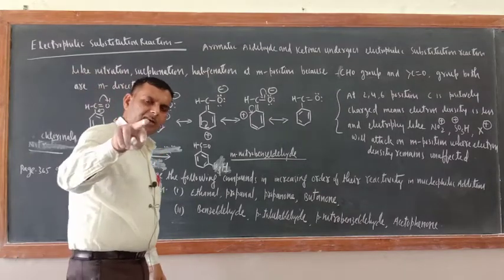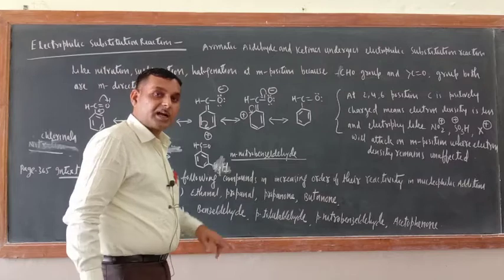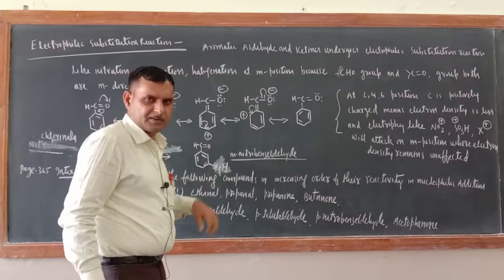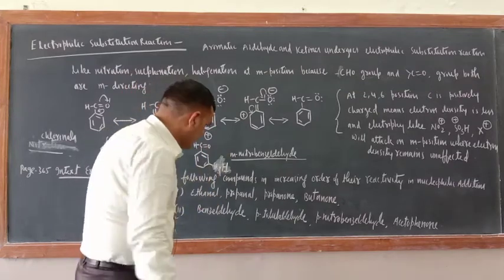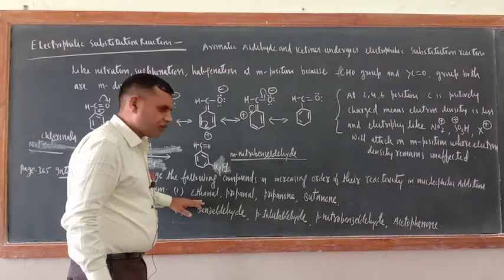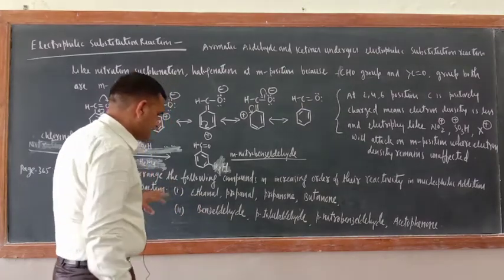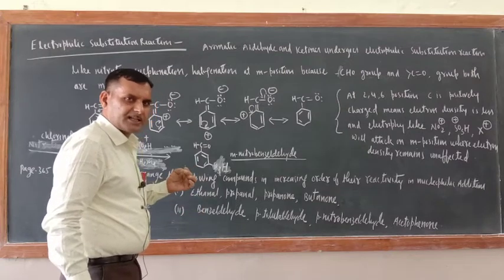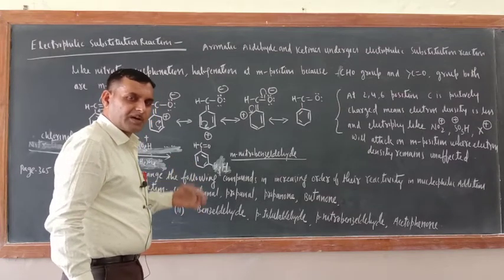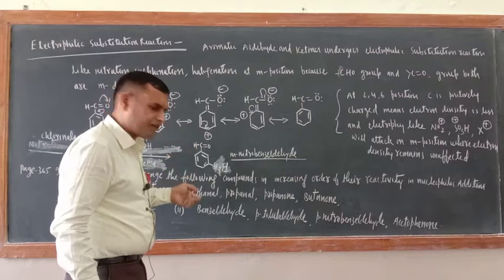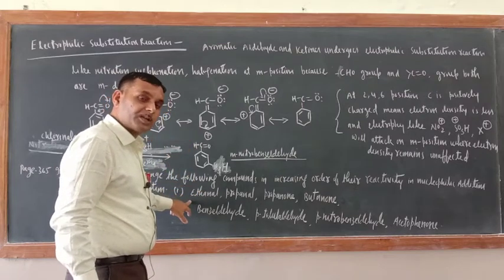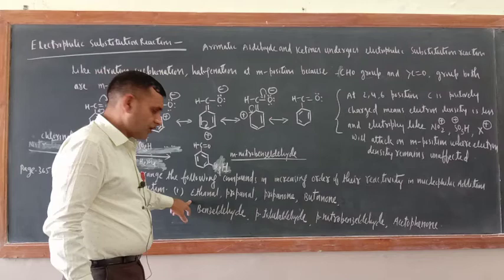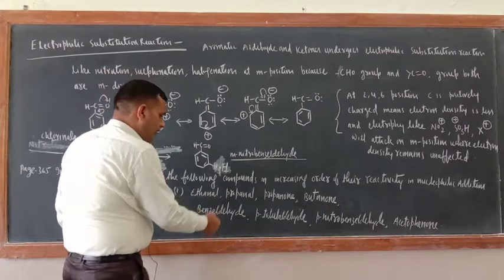Number one, the alkyl group size and steric hindrance, the number of alkyl groups. Just see, the smaller the size of the alkyl group, and the lesser the number of alkyl groups, the more will be the reactivity toward the nucleophilic addition reaction. So the order is like that.